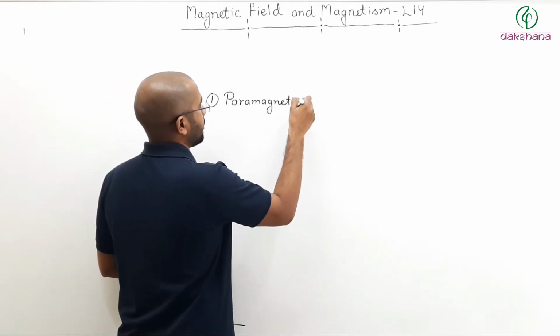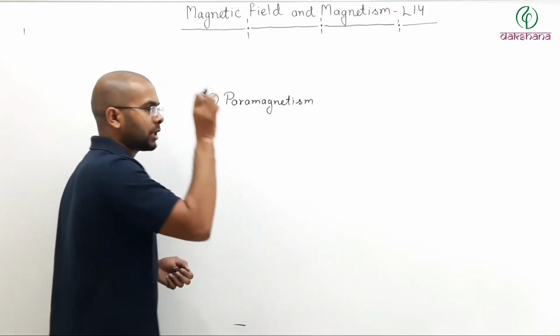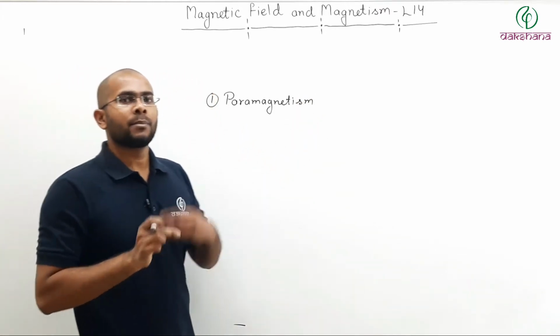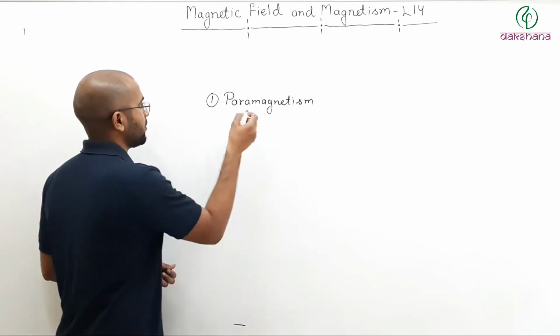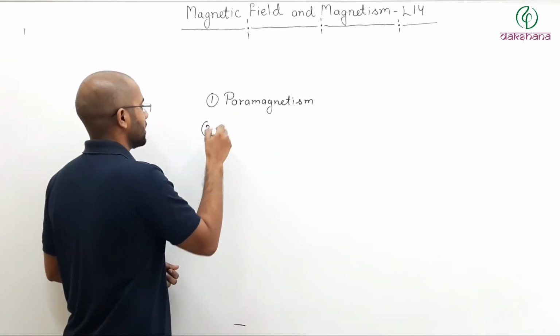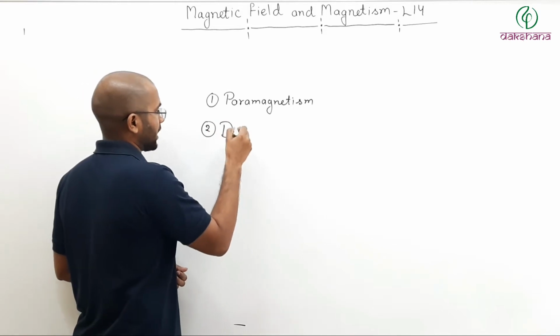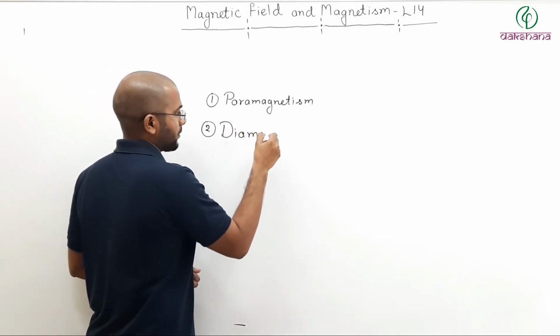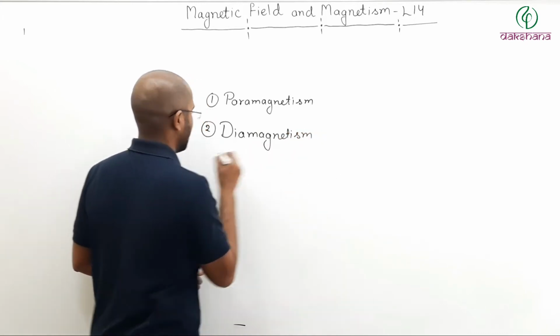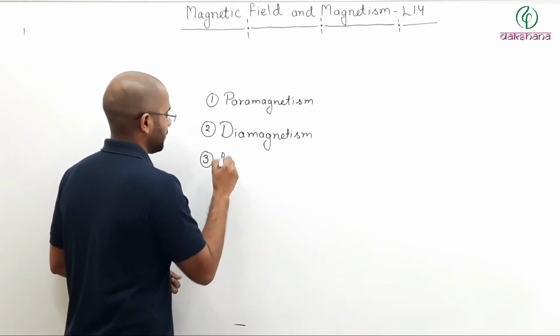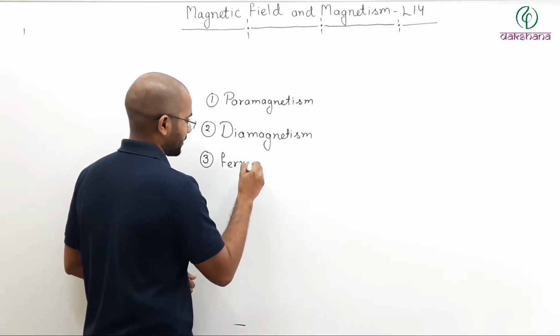So in today's lecture, we will be talking about different types of elements based on how they are magnetized. First will be paramagnetism. Second, we will talk about diamagnetism. And third, we will talk about ferromagnetism.